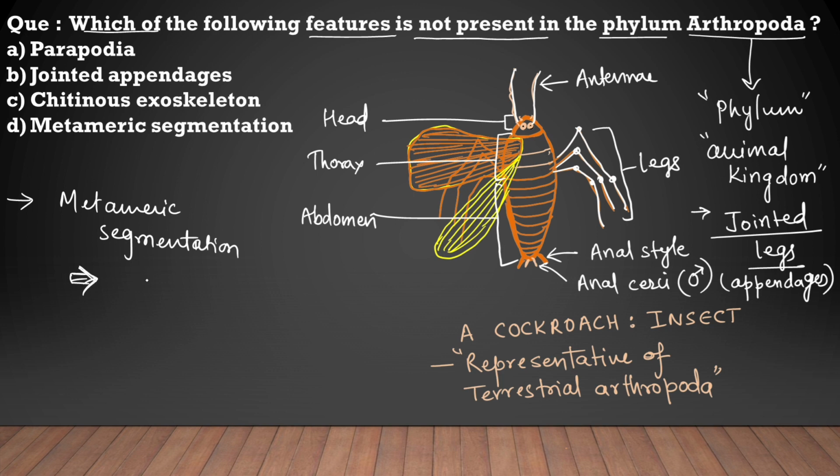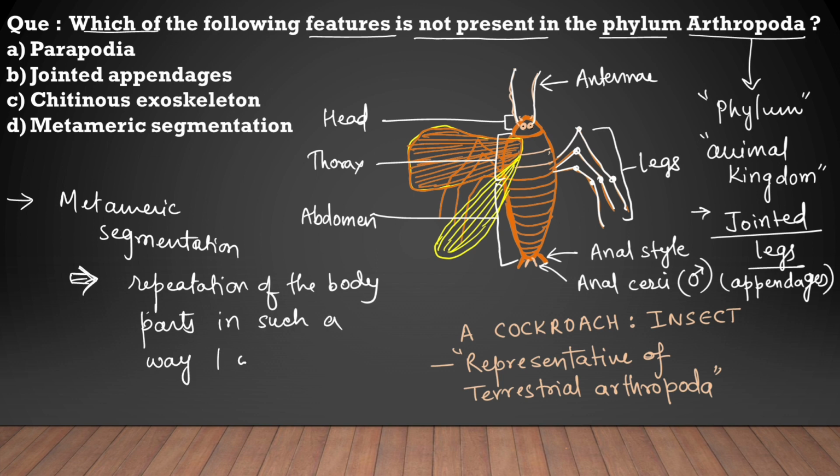Metameric segmentation refers to the repetition of the body parts in such a way that it is divisible both from outer side as well as inner side. So such organisms are called to have metameric segmentation body.